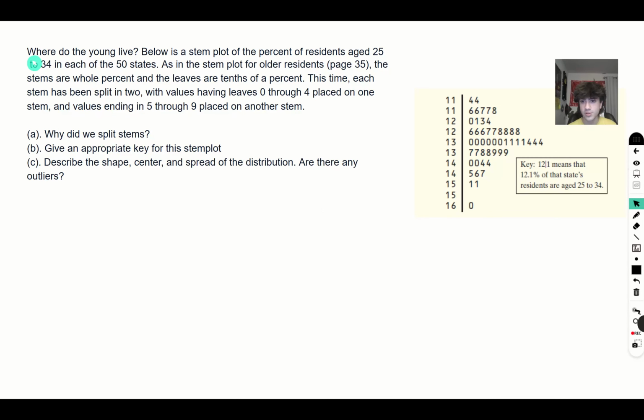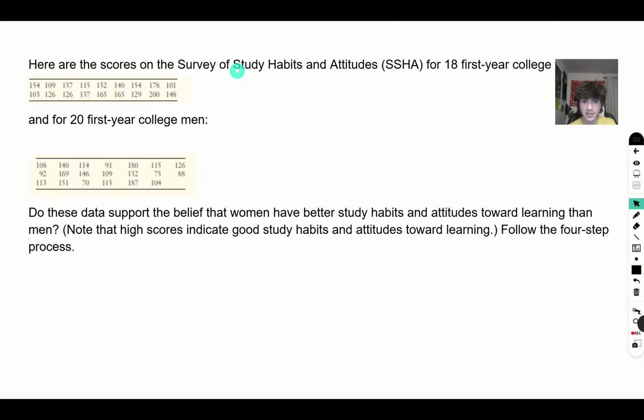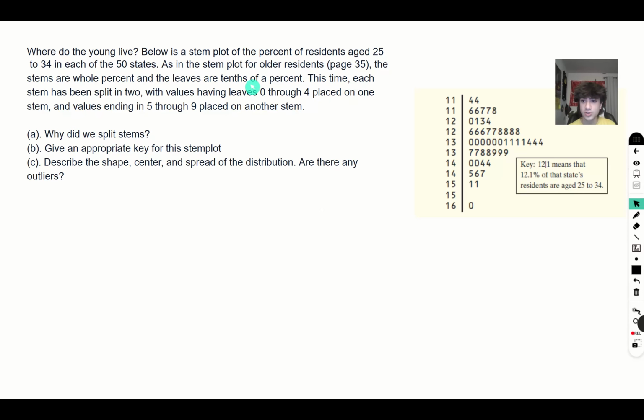All right, so it says, where do the young live? Below is a stem plot of the percent of residents age 25 to 34 in each of the 50 states. As in the stem plot for older residents, the stems are a whole percent and the leaves are tenths of a percent. This time, each stem has been split in two, with values having leaves 0 through 4 placed on one stem and values ending in 5 through 9 placed on another stem.